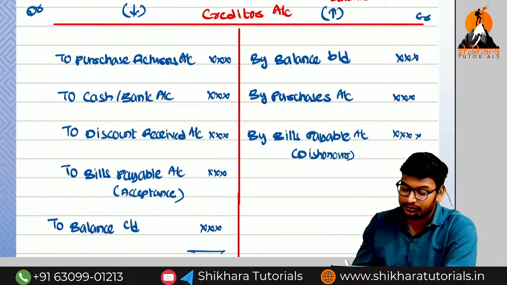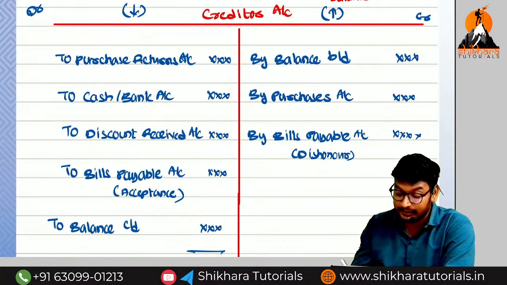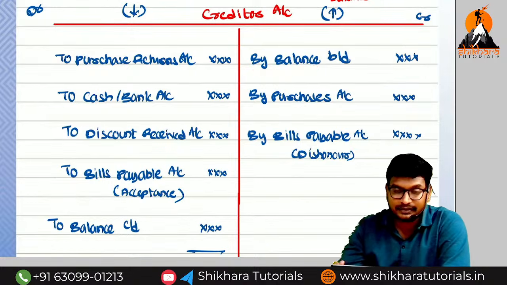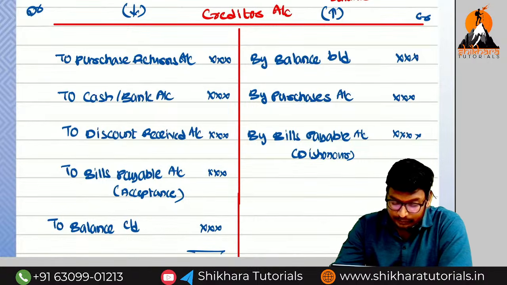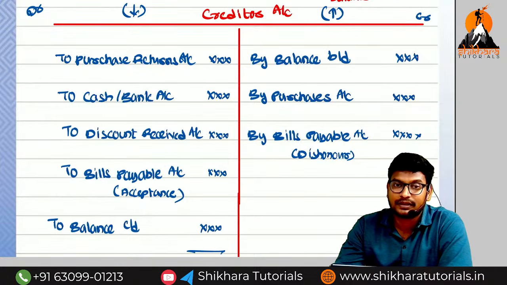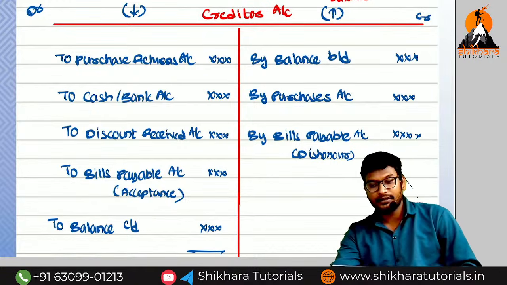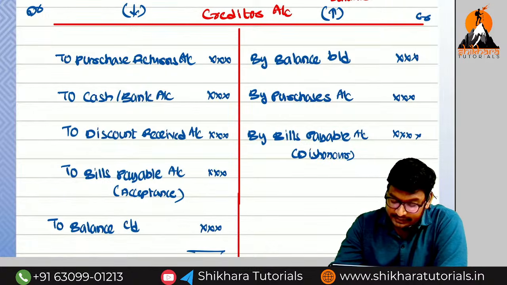As usual, we first need to write the opening balance and closing balance. The opening balance of the credit balance is on the credit side: by balance brought down, to balance carried on. One thing you need to remember: if you understand one account in my style, you can prepare any type of account easily. For the debit balance, the opening balance is on the debit side and the closing balance on the credit side. For the credit balance, the opening balance is on the credit side and the closing balance on the debit side. So now we have completed two accounts: debtor account and creditor account. Are there any doubts up to here?